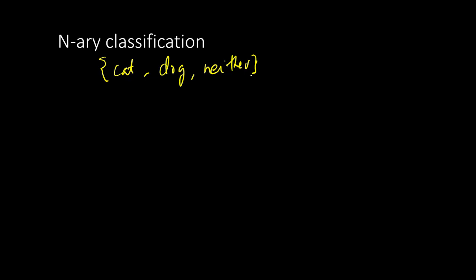So how it works is, first of all, the encoding is going to be in 1 hot bit encoding. Before this, if we had binary classification, just cat or dog, then we would pick one of the classes and encode 1 if we get that class, and 0 if it is not that class.